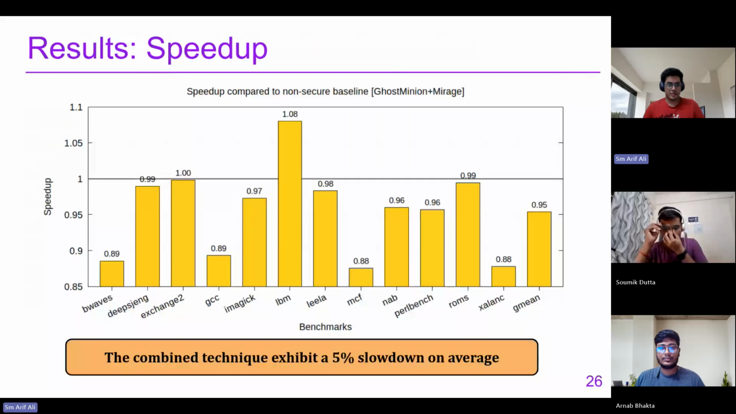So these are the speed up results of the combined technique. Mostly, we see that on the geo mean there is a 5% slowdown on average. This correlates with the expected results from both of the papers. There are some benchmarks like BWaves, GCC, MCF, and Zalang, which have more slowdown than others. We shall see why that is the case.